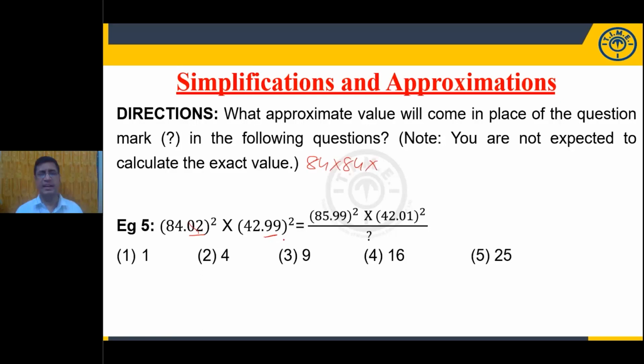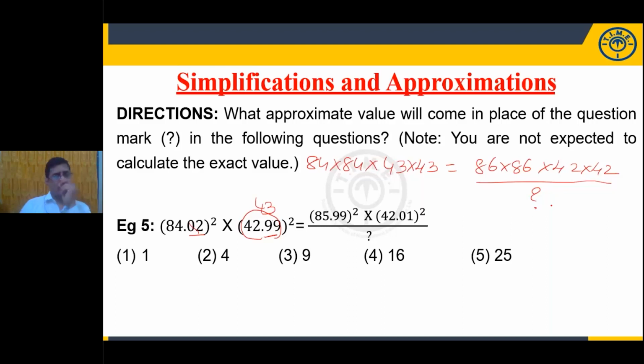It is 42.99. This value is very close to the complete value, which is 43. So 43 square means 43 into 43, and the left side is 86 square over 42 square by question mark. This step is more than enough to answer the example.